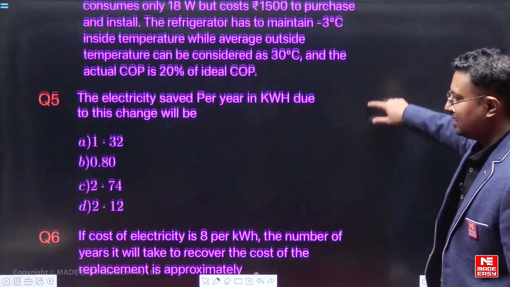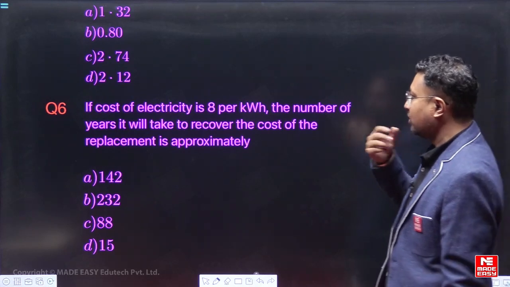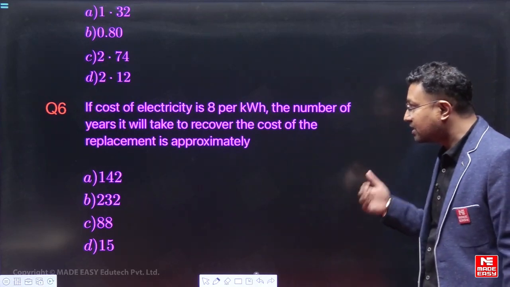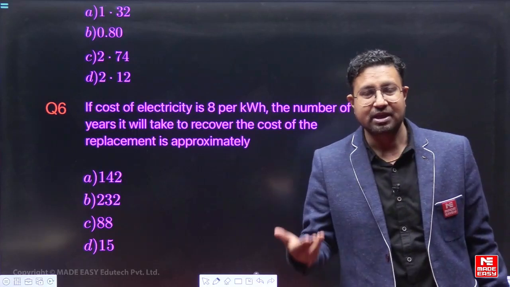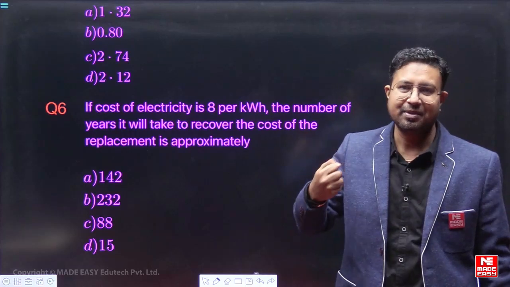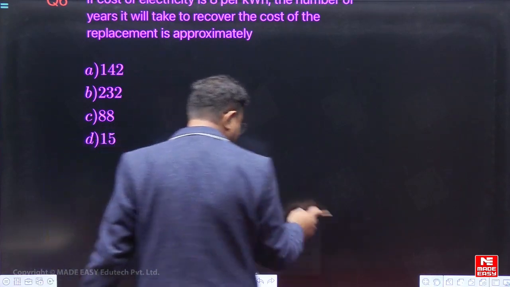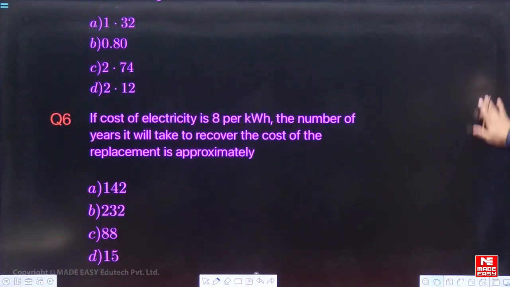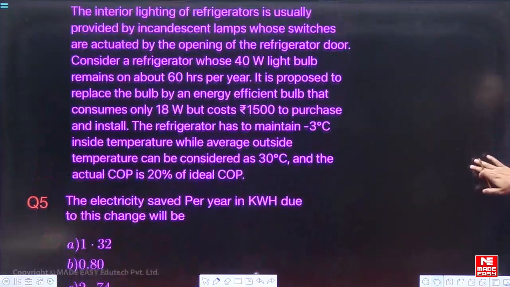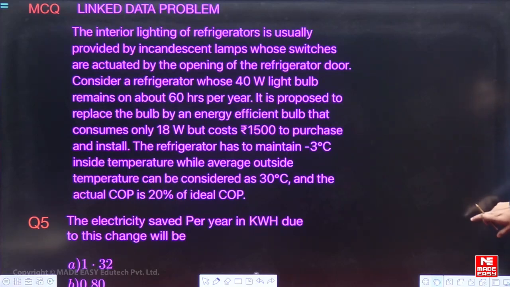Then let us see the next question. If the cost of electricity is given, that is 8 per kilowatt hour, the number of years it will take to recover the cost of the replacement is approximately. कितने साल लग जाएंगे जो पैसा हमने लगाया उससे जो इलेक्ट्रिसिटी बचेगी उसको रिकवर करने में. ठीक है, तो let us start solving the problem. मैं आपको एक मूवमेंट दे देता हूँ, ये प्रॉब्लम दिखा देता हूँ, so that anybody who is trying to attempt on their own can pause the video and attempt this question. ये MCQ problem, this is the problem.